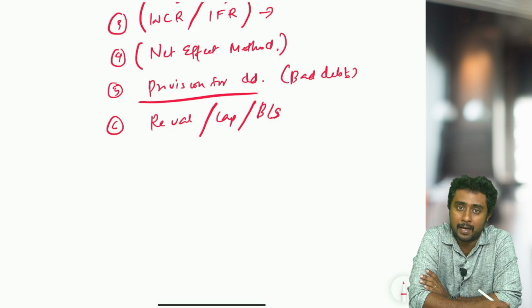Sometimes the balance sheet liability side and asset side totals will not be matching, so we'll get tensed, then we will lose marks. So to prevent all these things, make sure that the balance sheet is also done properly.